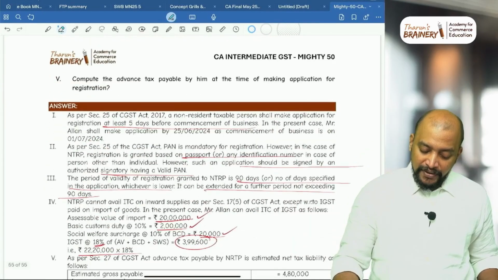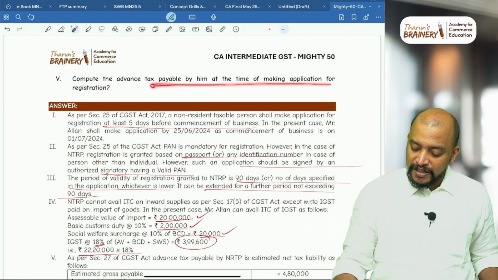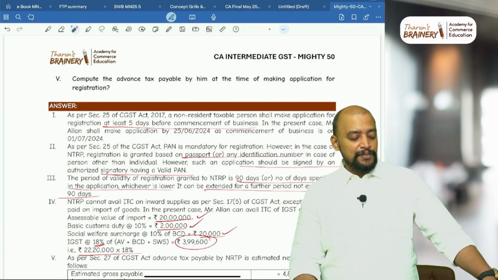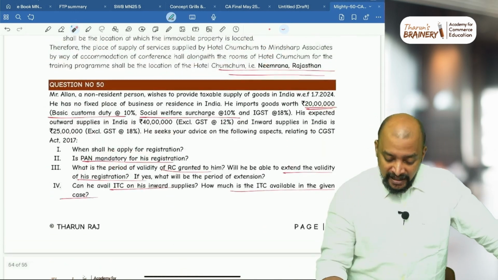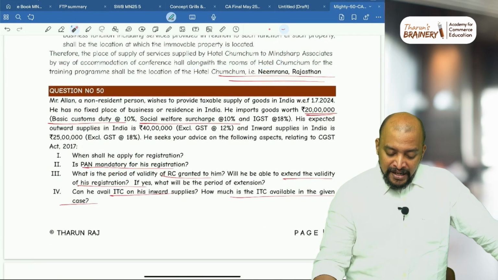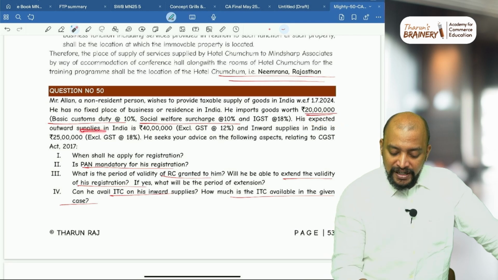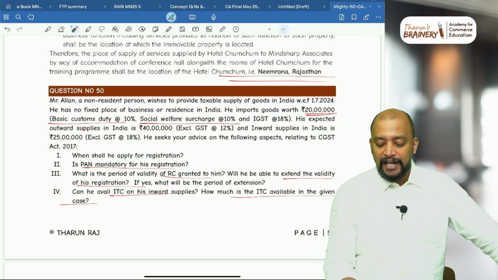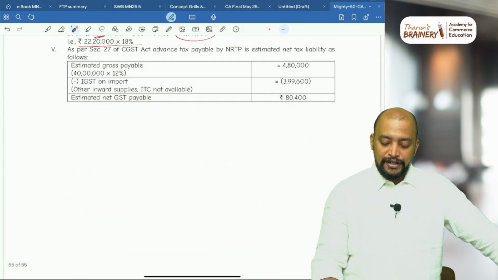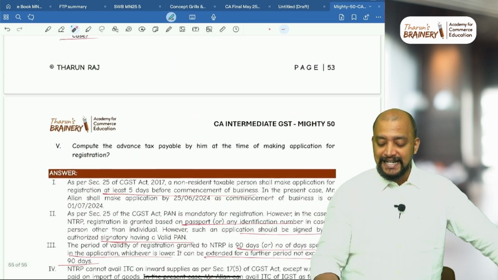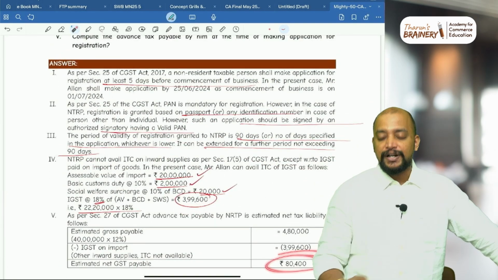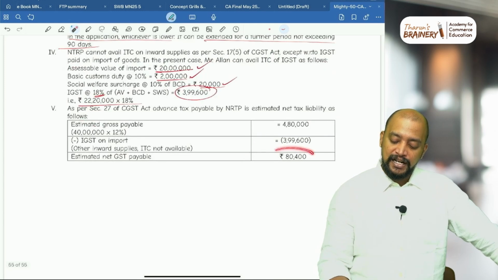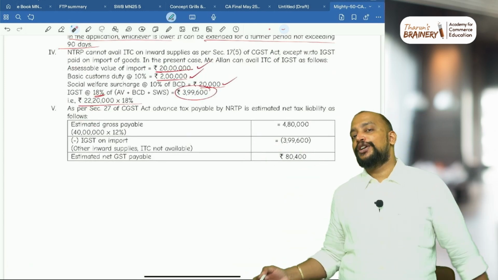Then finally one question, compute the advance tax payable by him. Every CTP and NRTP is required to deposit estimated tax liability. Their estimated outward supplies is 40 lakhs. 40 lakhs into 12%, 4 lakh 80,000. And what is the ITC that is available to them? Estimated ITC 3 lakh 99,600. Therefore estimated net GST payable is 80,400. That much they need to deposit.